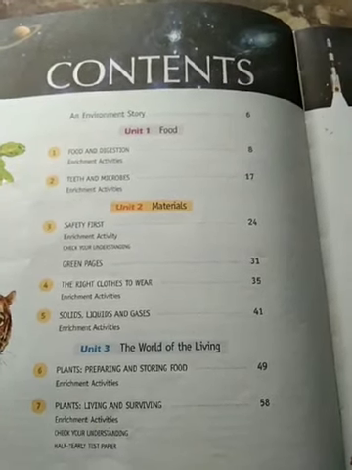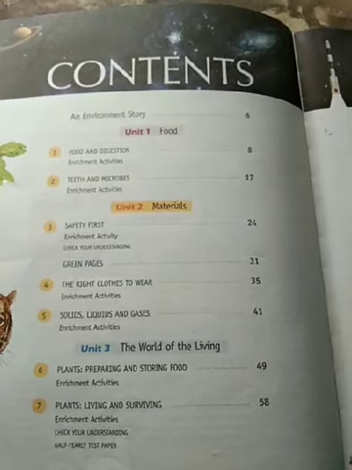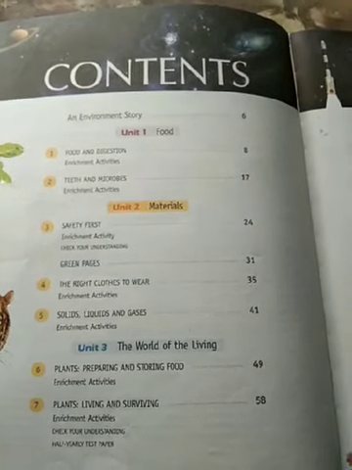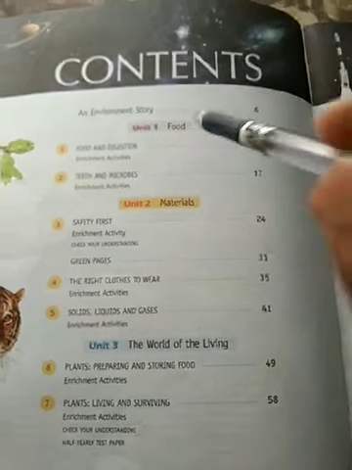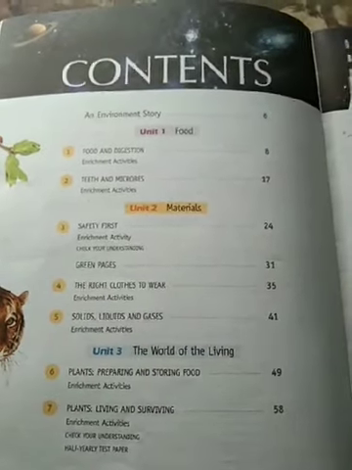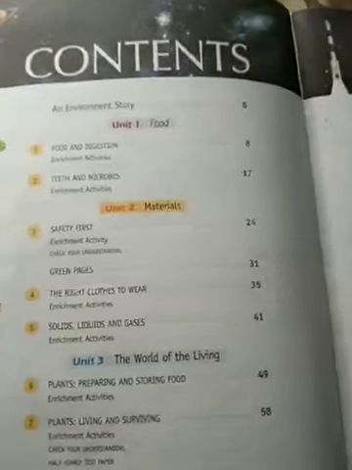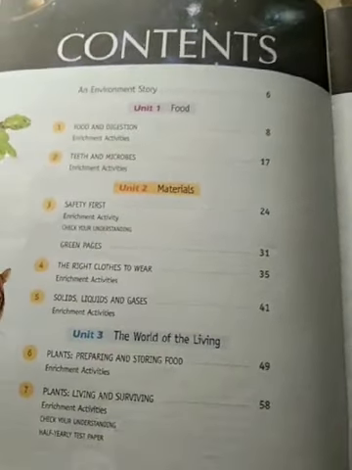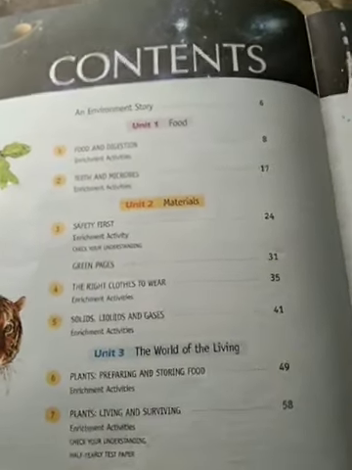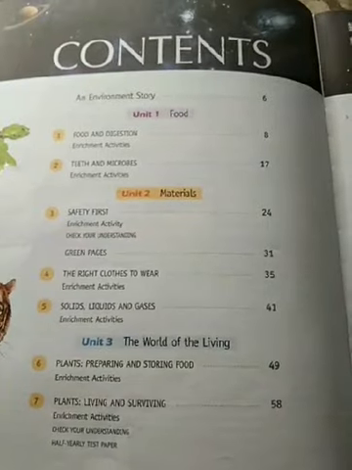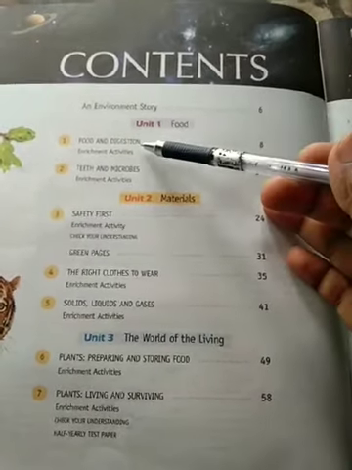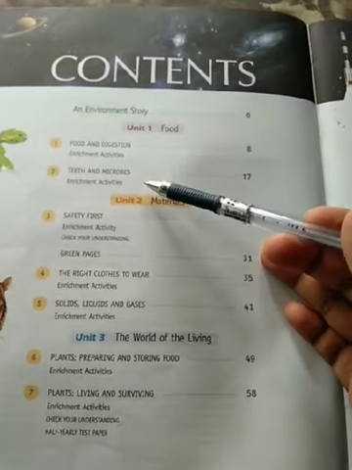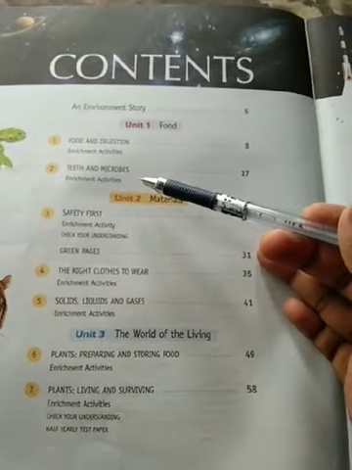For the very first unit, unit 1, you will learn about food. Under this unit you have 2 chapters. Chapter number 1, food and digestion. Chapter number 2, teeth and microbes.